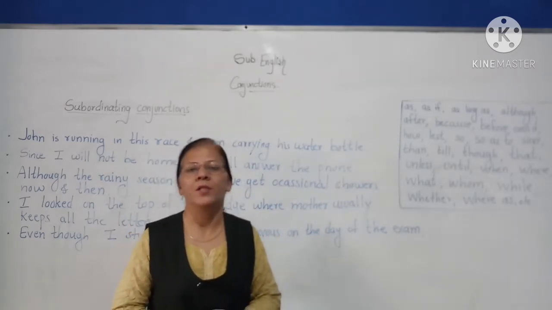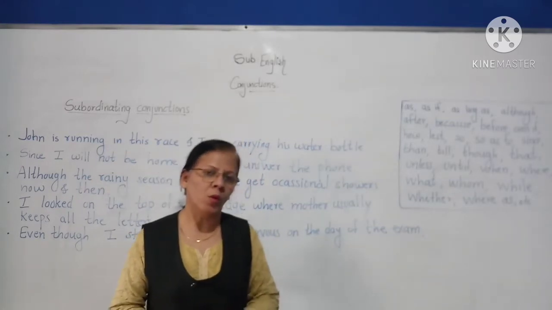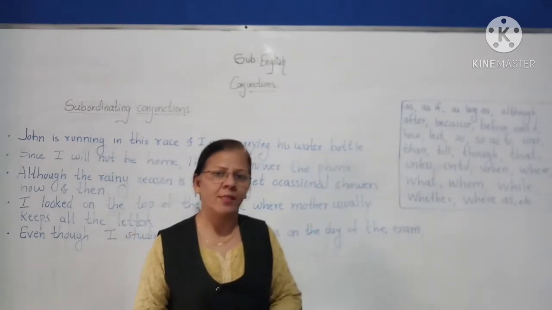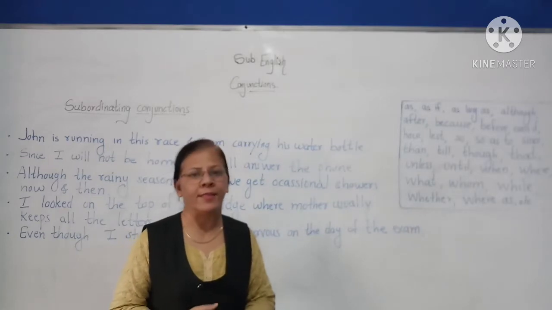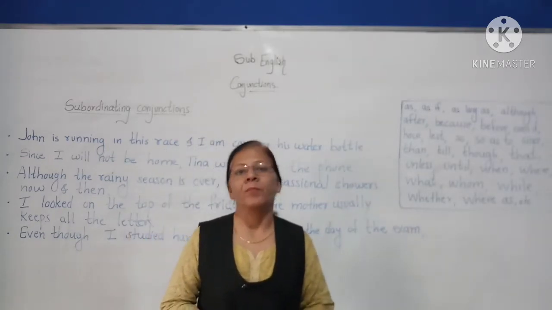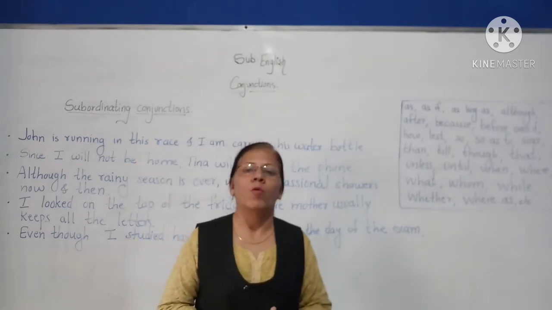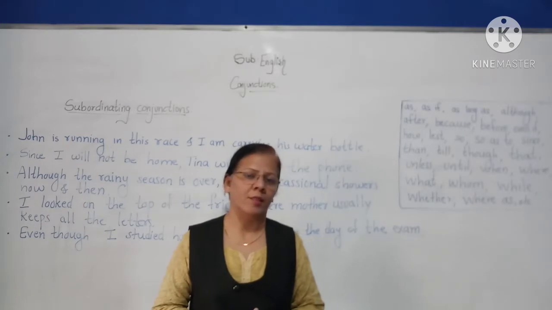Now you know, a conjunction is a word which joins two words, phrases, clauses or sentences. It is called a joining word, right? Then we have also discussed coordinating conjunctions.